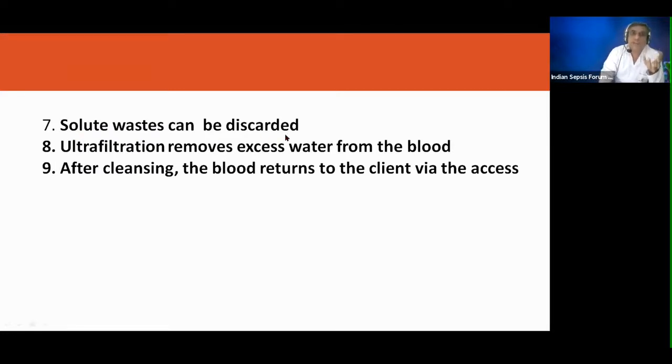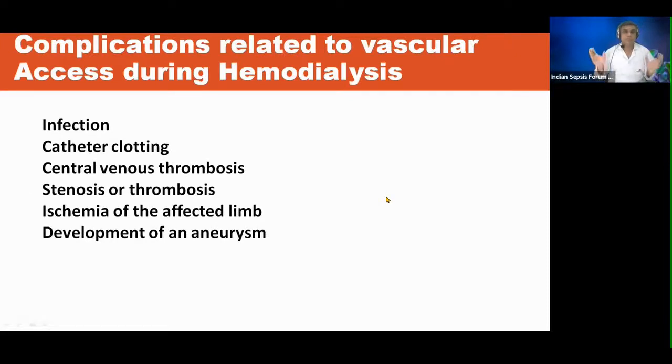The solute waste which is there in the fluid can now be discarded. Ultrafiltration will also remove excess water. After cleansing, the blood will be returned to the patient via the access route. So there could be complications related to vascular access.